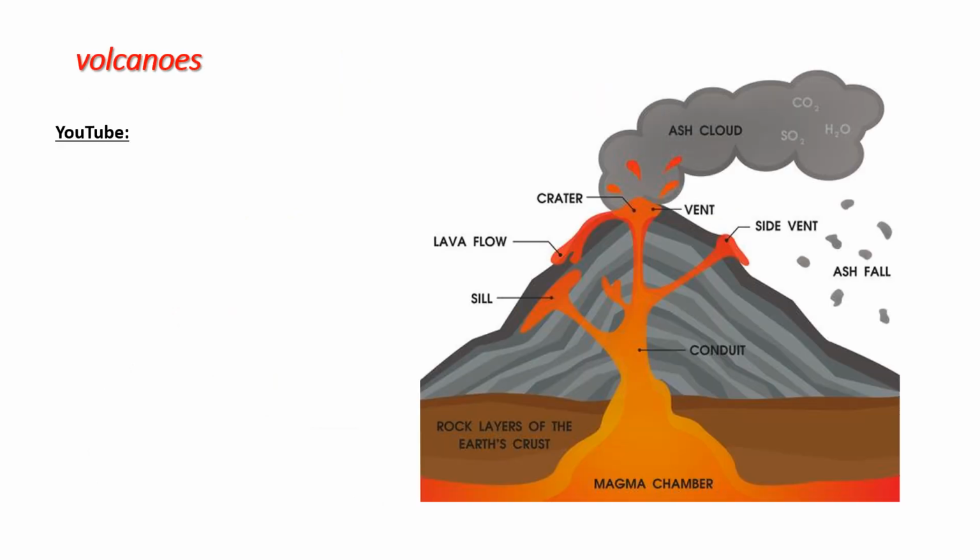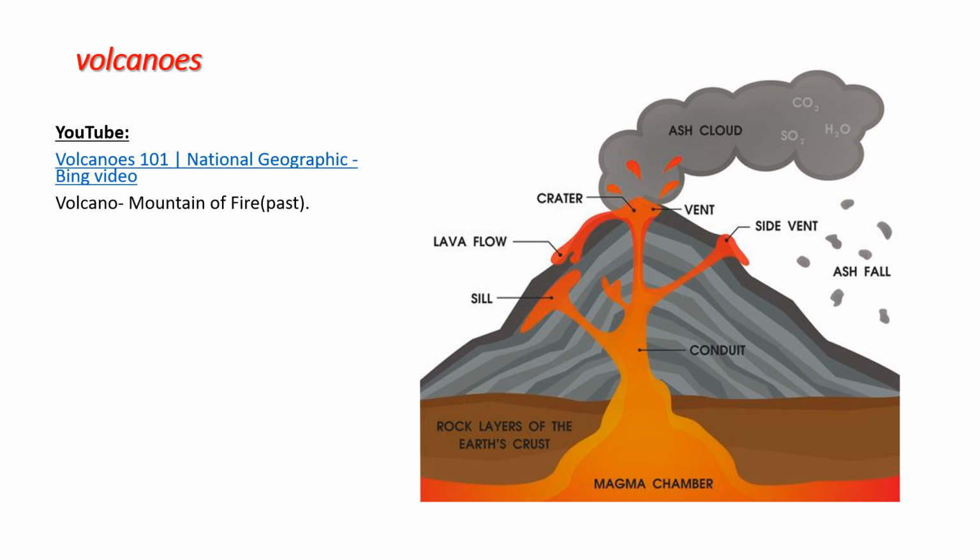So now we are going to learn about volcanoes. In this picture there is a clear internal structure of the volcano. If you observe, the chamber where the magma is present we call the magma chamber. When this magma comes out, we call it lava. So if it is inside the earth or inside the chamber, we call it magma. When it comes out, we call it lava.